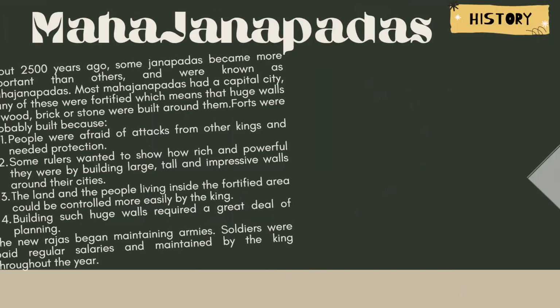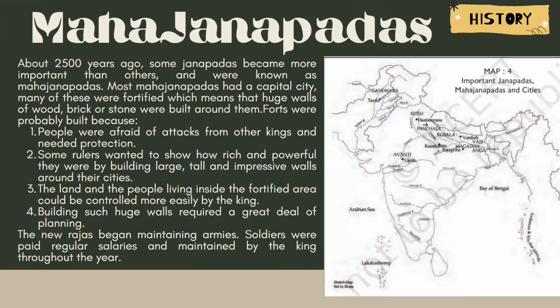Okay, now moving ahead. Let's talk about Mahajanpadas. First of all, in this particular figure, you can locate several Janpadas and Mahajanpadas. As I have just said, Hastinapur was one of the locations of Janpadas. Let's look at Mahajanpadas. Slowly and gradually, some of the Janpadas became more important, and the rulers of these Janpadas became more and more powerful, and thus they were known as Mahajanpadas. And these Mahajanpadas had their own capital cities.